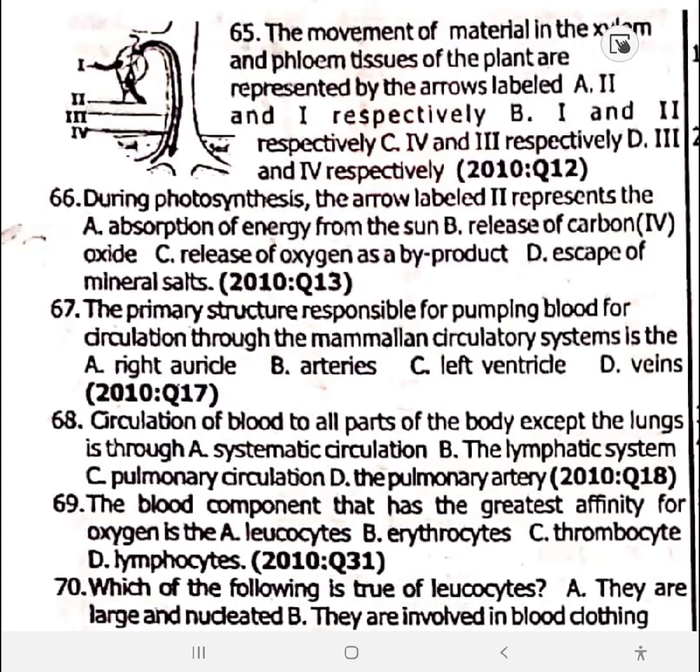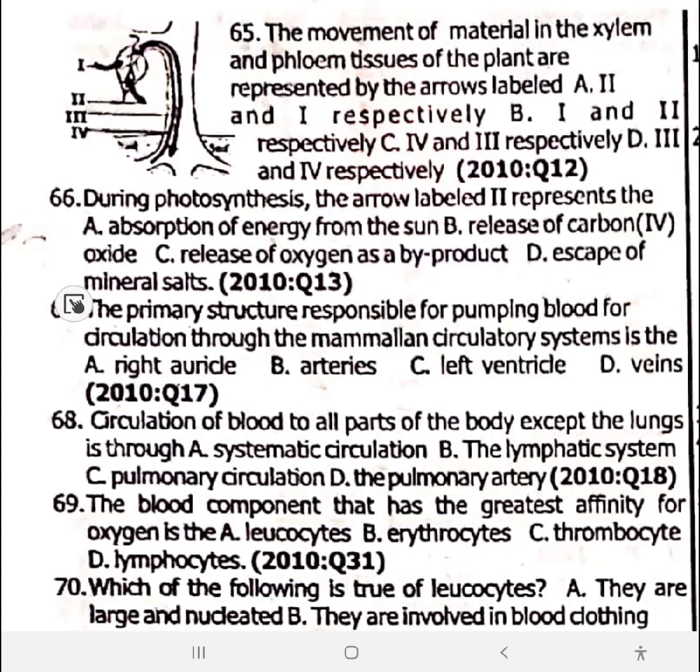The movement of material in the xylem and phloem. So the first one needs to be the xylem. The second one needs to be the phloem. Let me see. IV and III. Yeah. This one that's going up like this one is the xylem. This one is the phloem. So the production of food will be brought down to the root. So option C, IV and III.